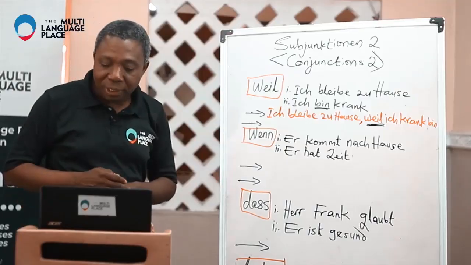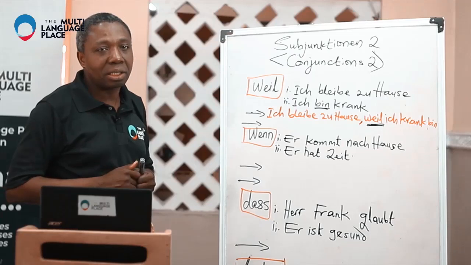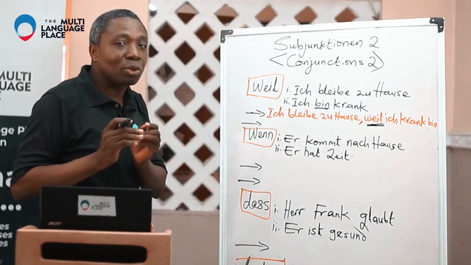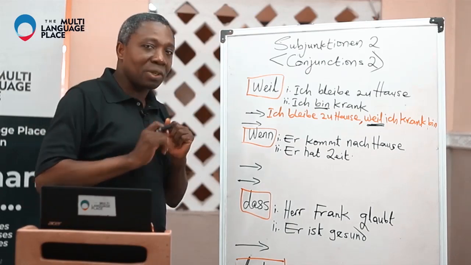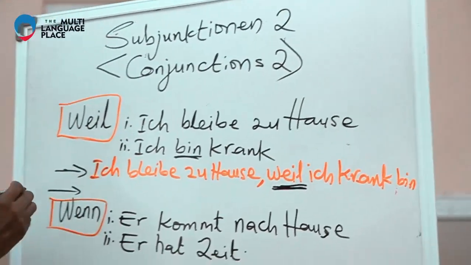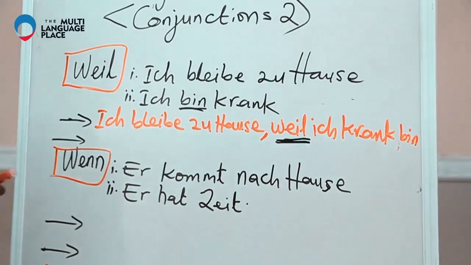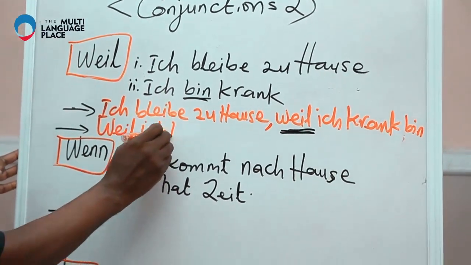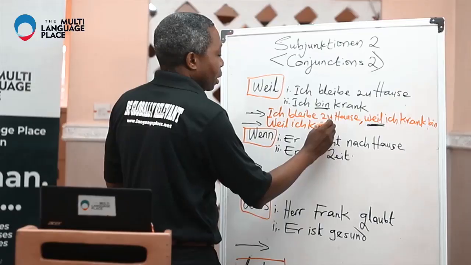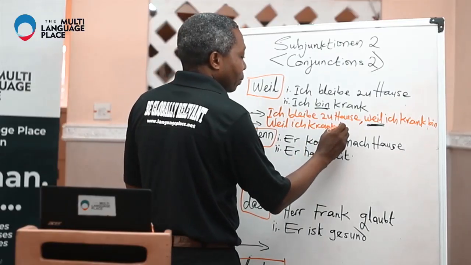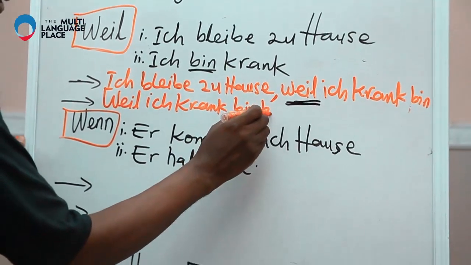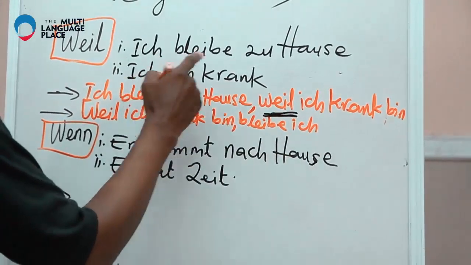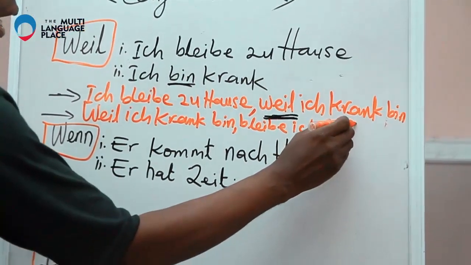Now, let's do something. I want to change the order of that sentence and see, will it still be correct? We want to bring the subordinate to the front, and let's see what happens. Weil ich krank bin, bleibe ich zu Hause.